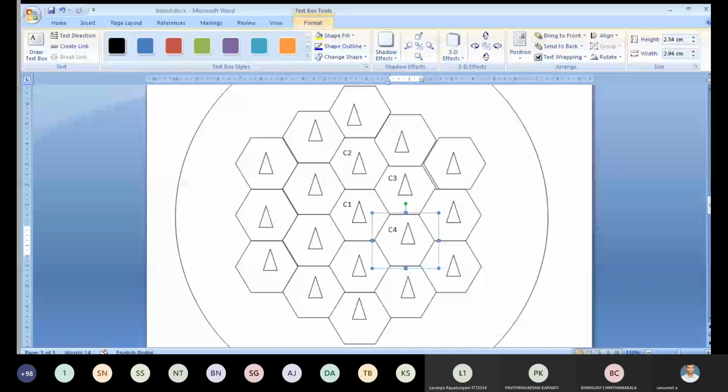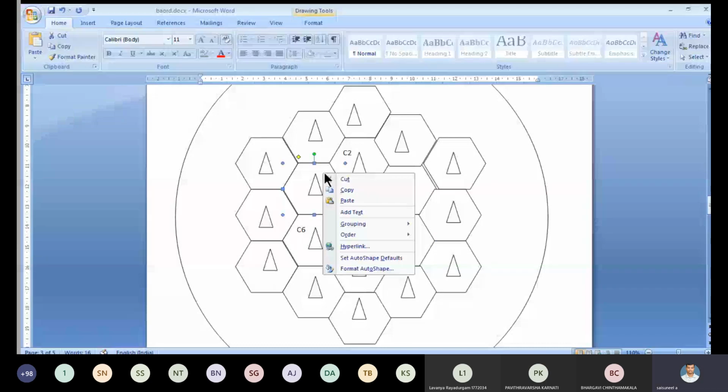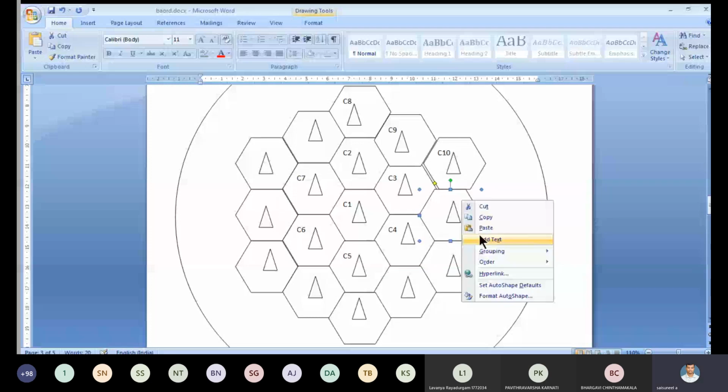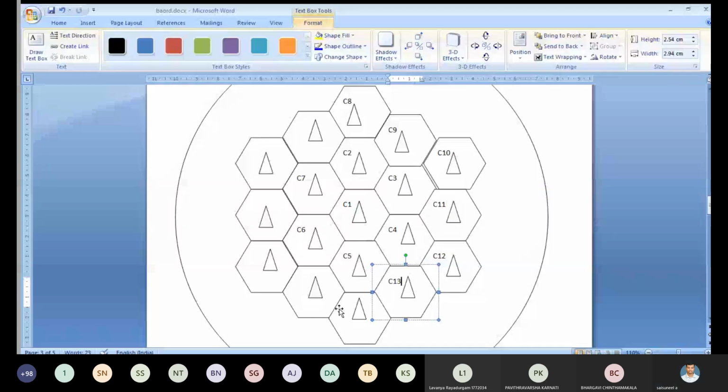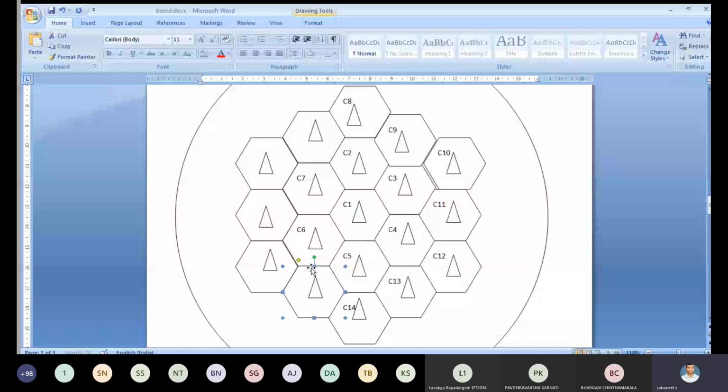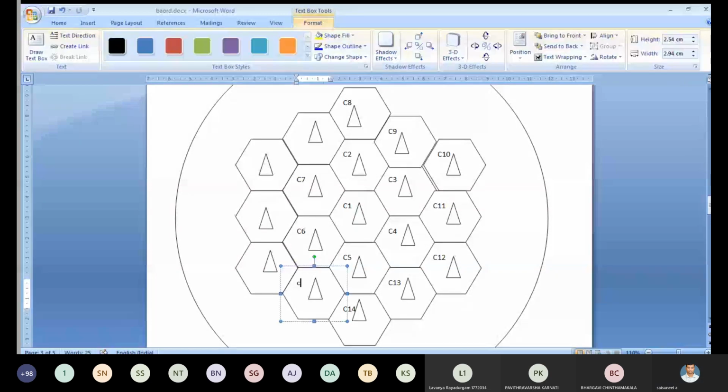C7, C8, C10, C11, C12, C13, C14, C15, C16, C17, C18.